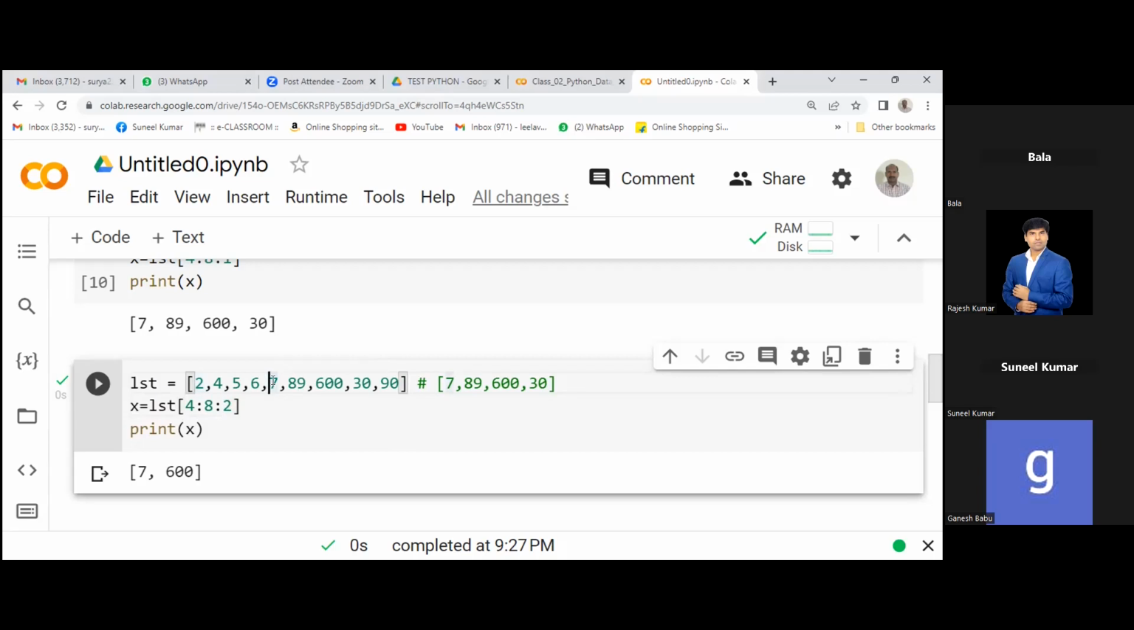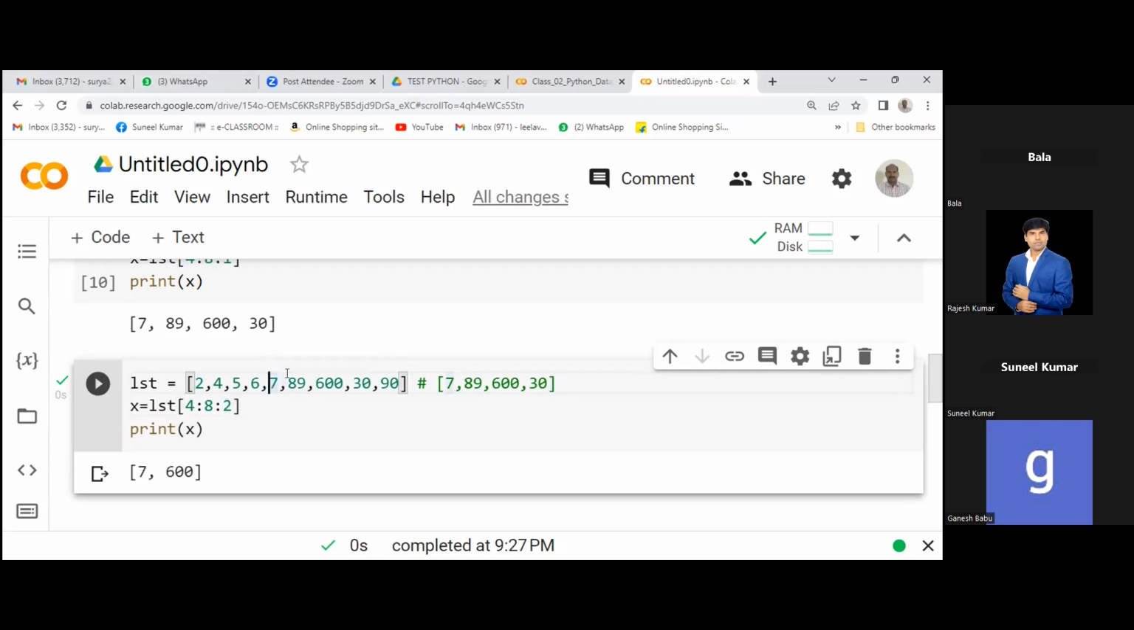You are starting from 7. After this, you are jumping to 600 because you are maintaining a 2 gap, right? We have to maintain the one gap only, then only we can get the 89. Yes. If you maintain one gap, then from 7 it will jump to 89. Then from 89 to 600. So it will just maintain one gap. If you take gap 2, then from 7 it will jump to 600.